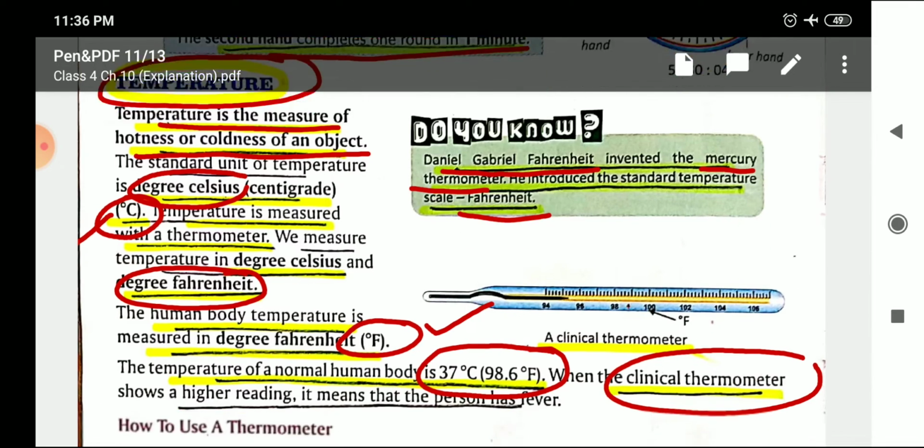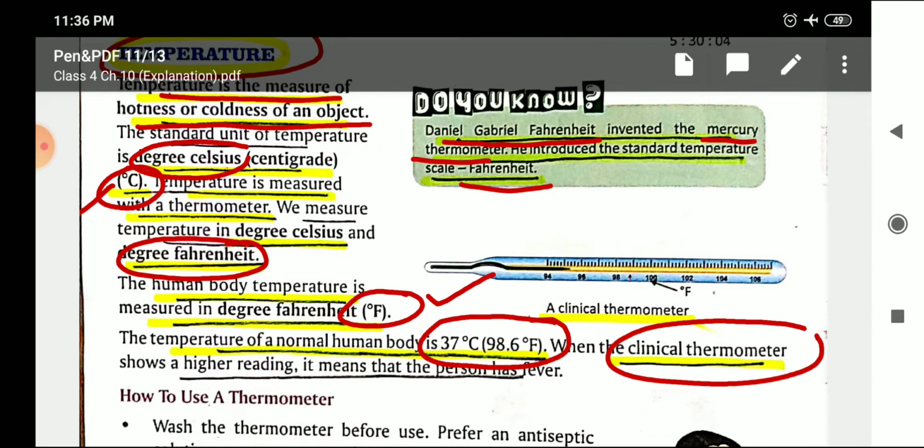And what is the normal body temperature? Normal human body temperature is 37 degrees Celsius or 98.6 degree Fahrenheit. And which thermometer is used by the doctors? That is clinical thermometer. And I just have told you that nowadays digital thermometers are available which show the temperature in numbers, which is very easy and convenient to use.